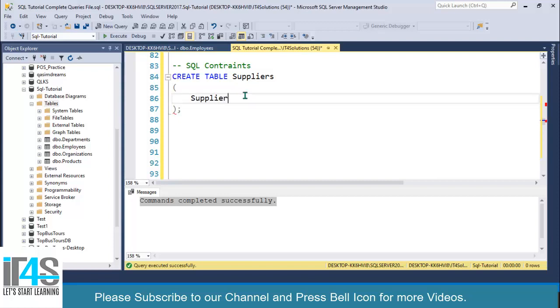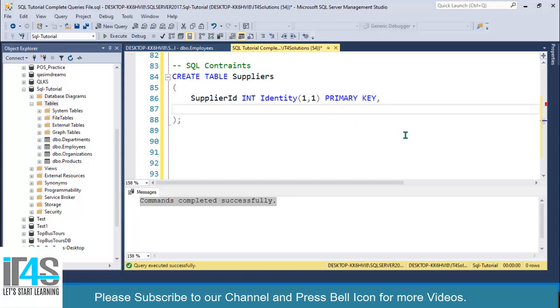Let's say I want to add supplier ID as an integer, and then I will specify my constraints. So let's say identity, I want to set it as identity, auto increment, and then I also want to set that as primary key. So these are the constraints. This is an identity column, and this is a primary key column.